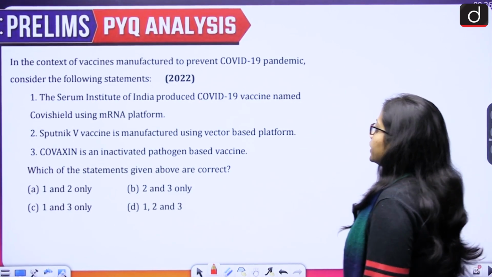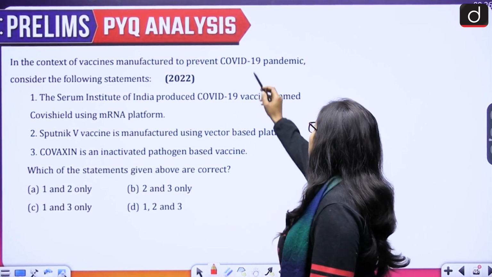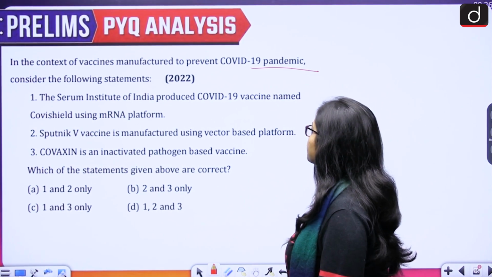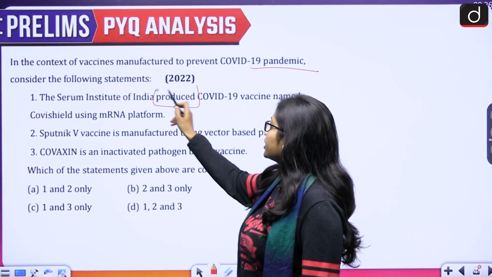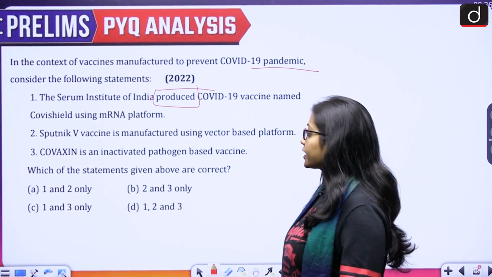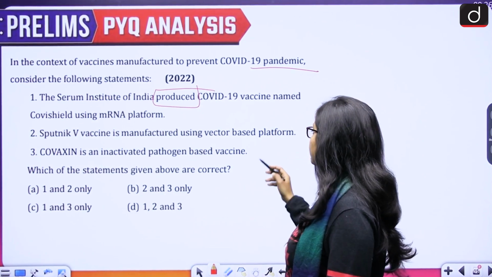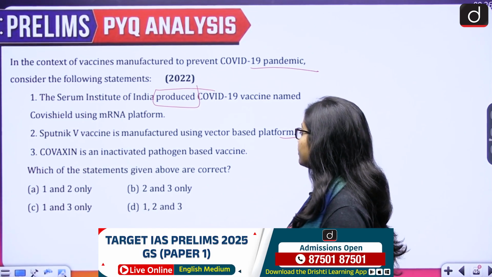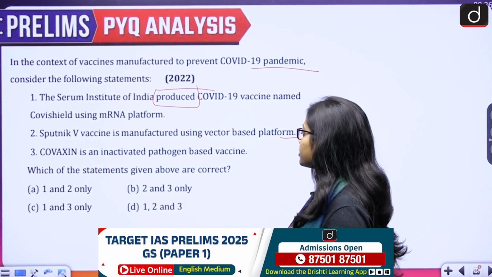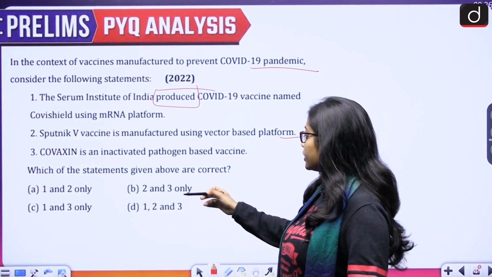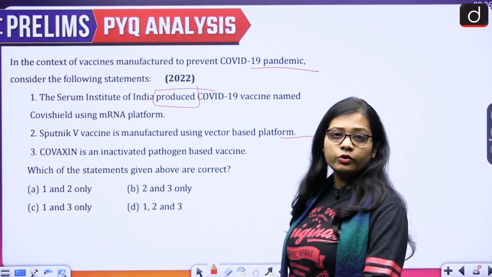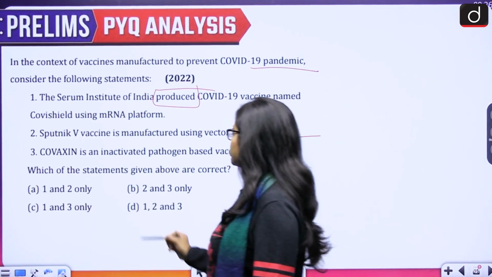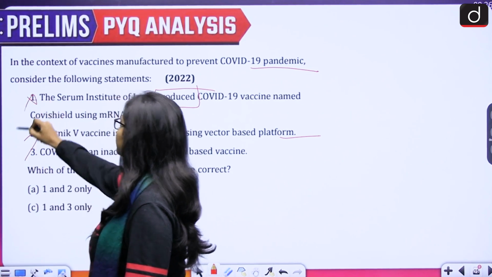Next. In the context of vaccines manufactured to prevent the COVID-19 pandemic, consider the following statements. There are three statements given. First, the Serum Institute of India produced COVID-19 vaccine named Covishield using mRNA platform. Second, Sputnik V vaccine is manufactured using vector-based platform. And third, Covaxin is an inactivated pathogen-based vaccine. Which of the statements given above are correct? 1 and 2 only, 2 and 3 only, 1 and 3 only, or 1, 2 and 3. So the correct answer for this is option B, that is 2 and 3. So 2 and 3 are correct, first is wrong.